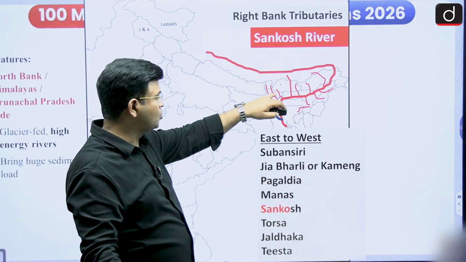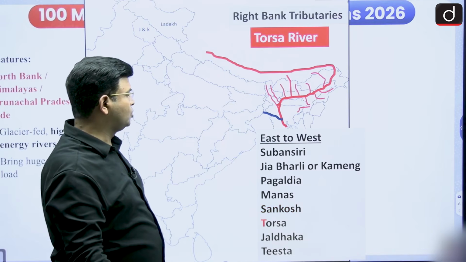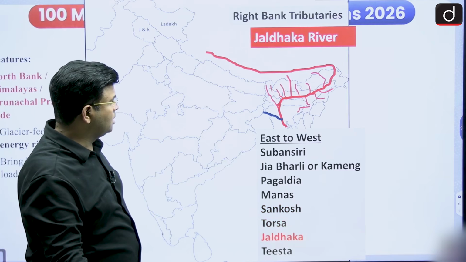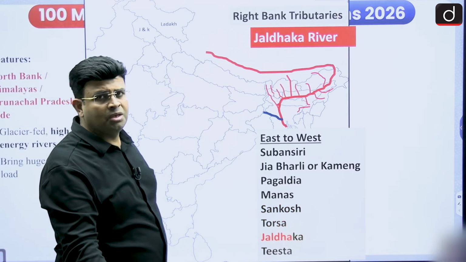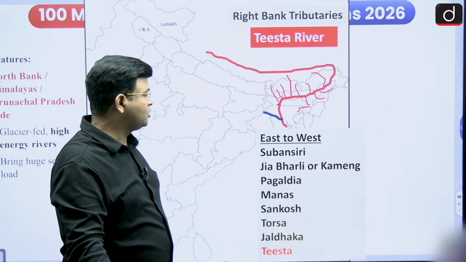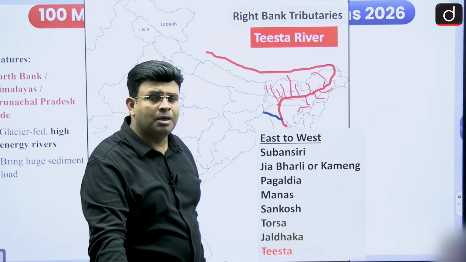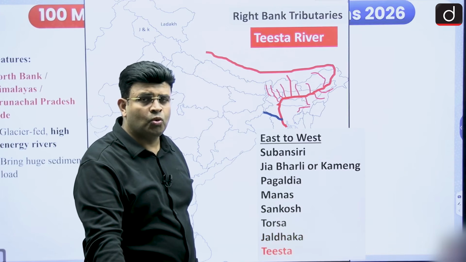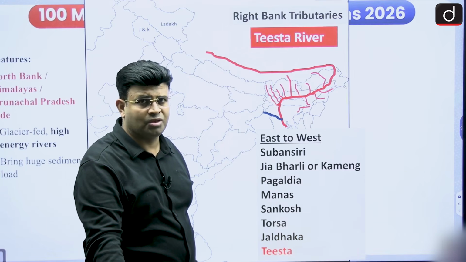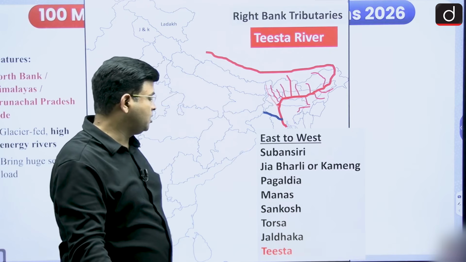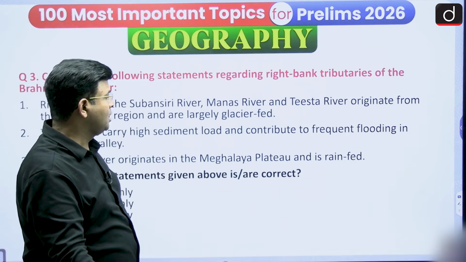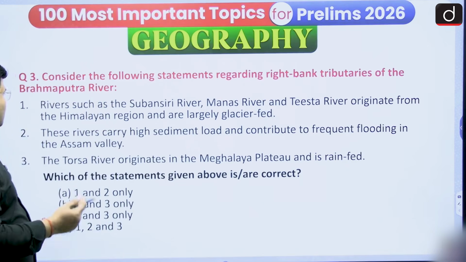And these rivers are Torsa, Jaldhaka, Tista. Torsa river is there, then Jaldhaka river, and then there is the Tista river, and the Tista river is coming from the important Cholamu lakes, among the highest lakes, in Sikkim. So it is coming from that. These are the left bank tributaries of the Brahmaputra, sorry, right bank tributaries, and there are questions related to that.